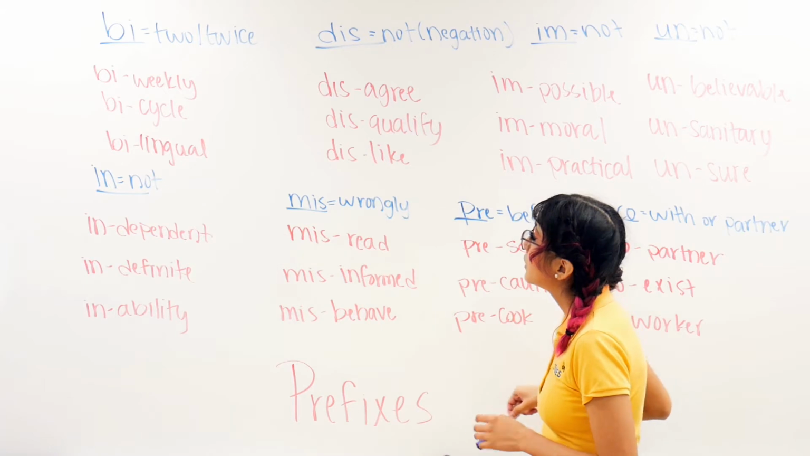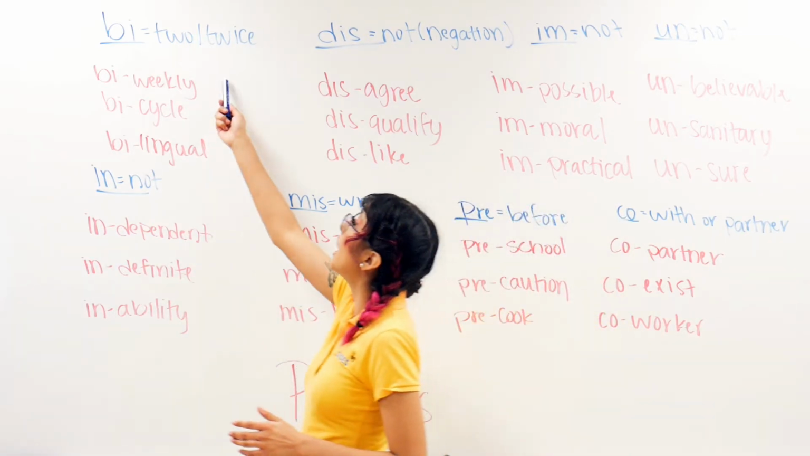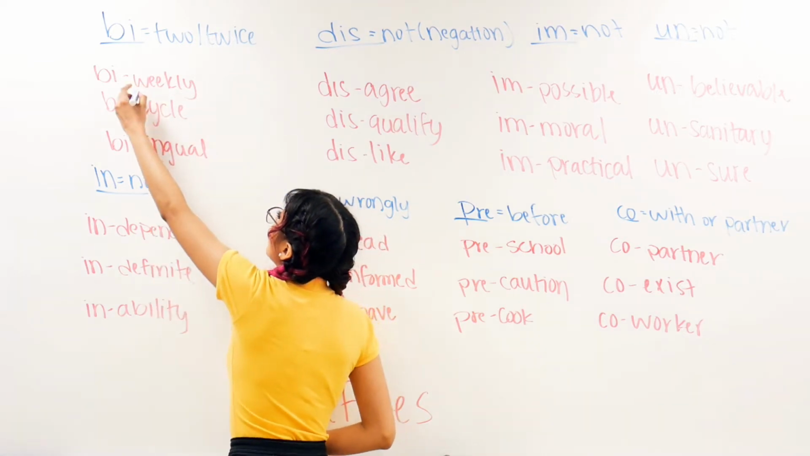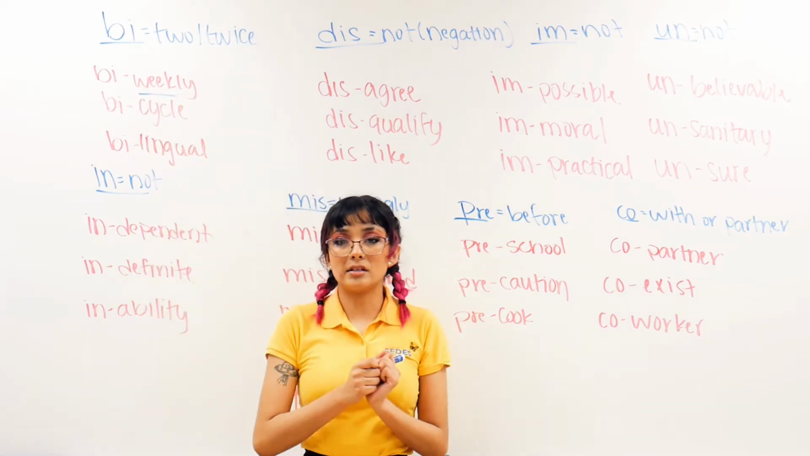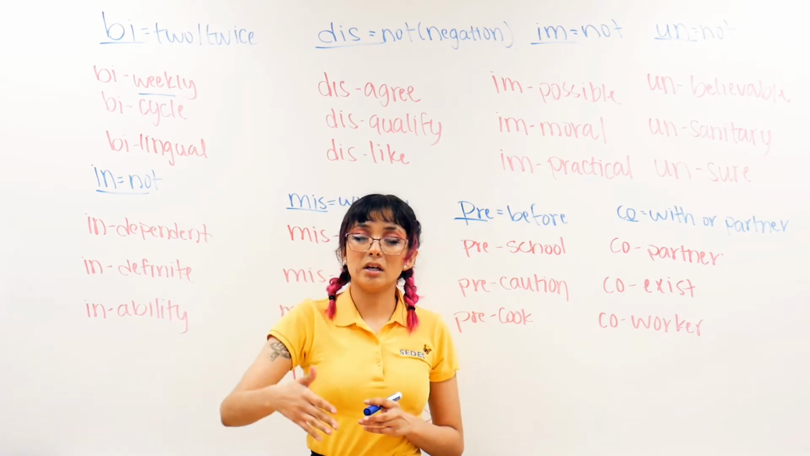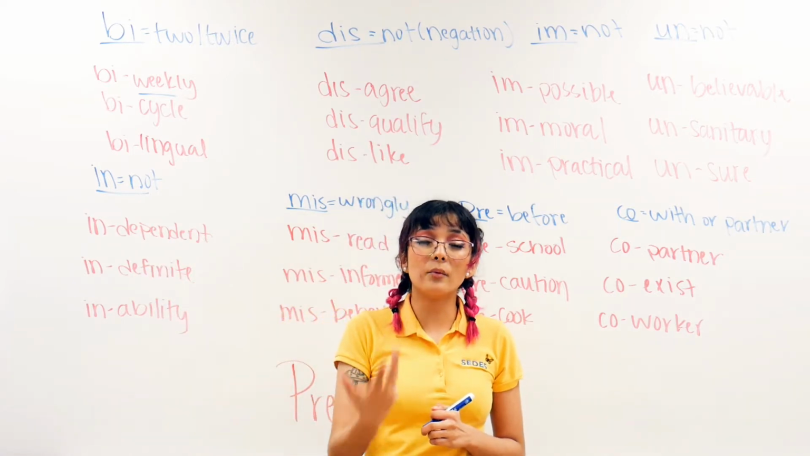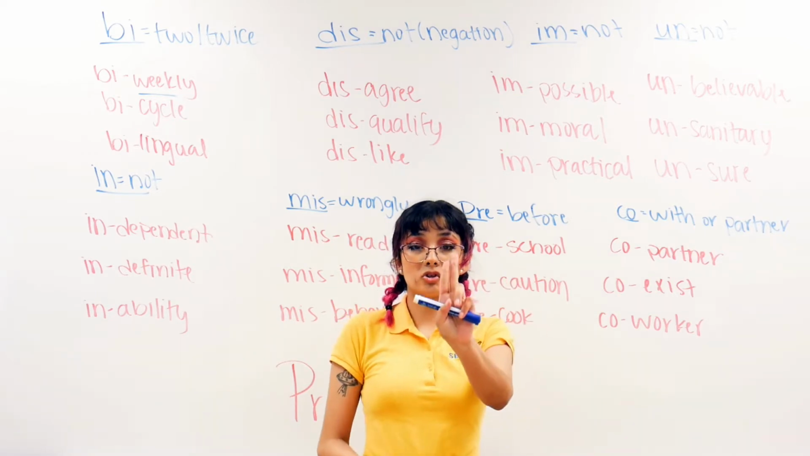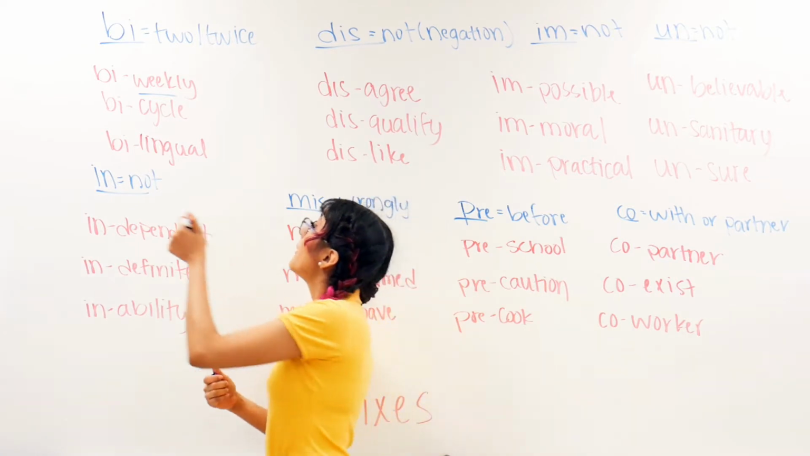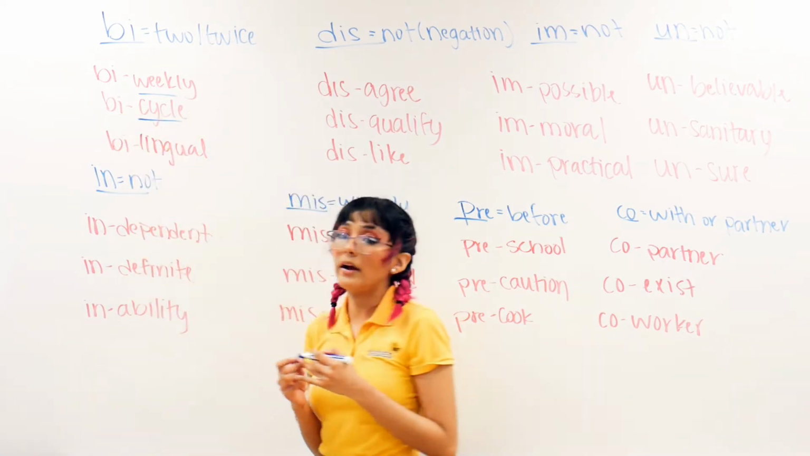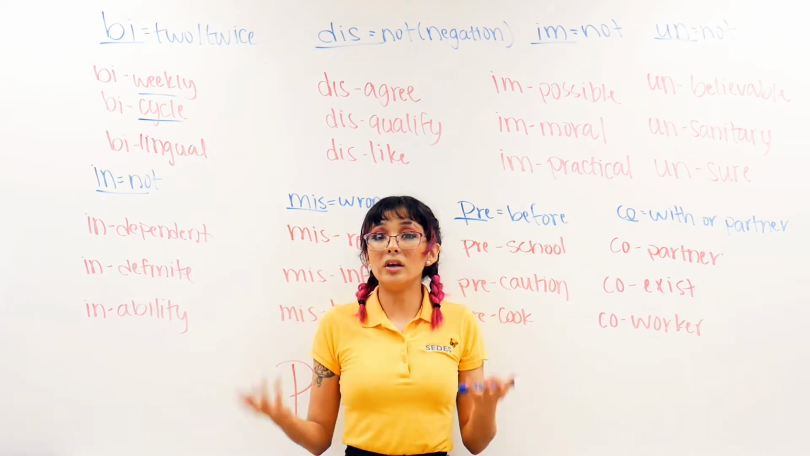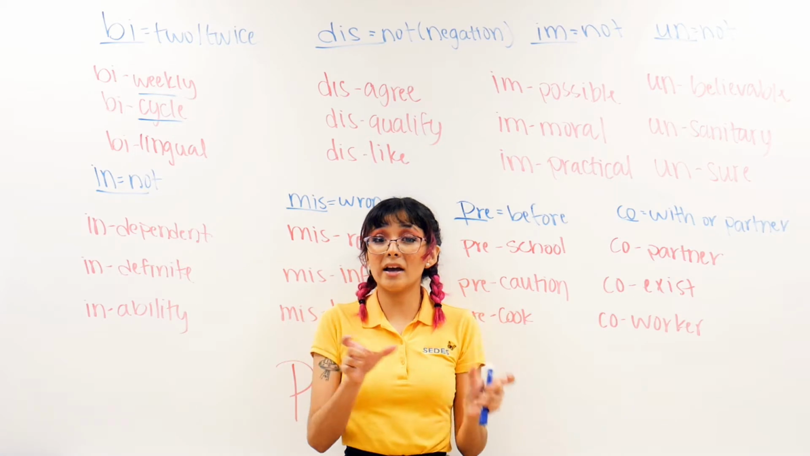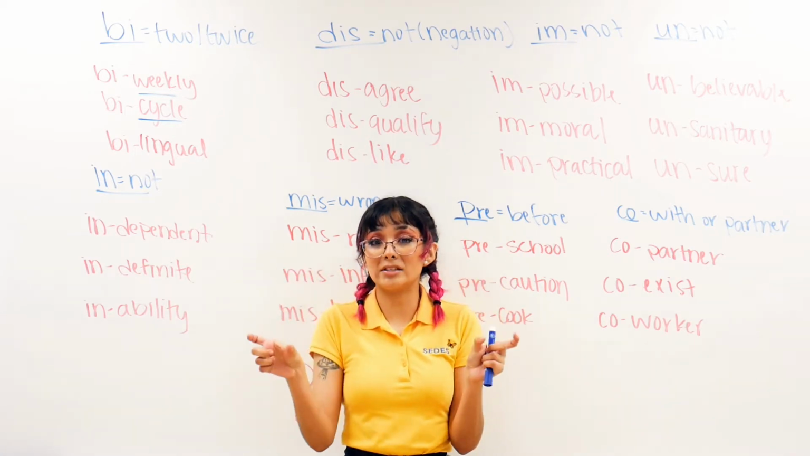So here, let's look at the first one. We have bi. Bi means two or twice. So here, we know weekly, right? That means each week. Now, if I say biweekly, that means a set of 2 weeks. So not just 1 week, 2 weeks. Then we have bicycle, right? A bicycle, how many wheels does it have? It only has 2, right? So because it is bi, it means 2 of those wheels, bicycle.